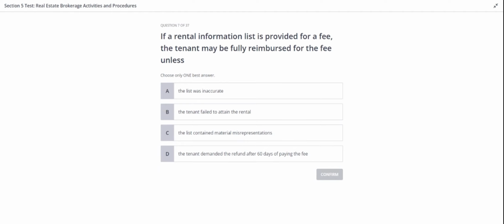Next one. If a rental information list is provided for a fee, the tenant may be fully reimbursed for the fee unless Option A. The list was inaccurate. B. The tenant failed to attain the rental. C. The list contained material misrepresentations. D. The tenant demanded the refund after 60 days of paying the fee. Think that one over and come up with an answer.